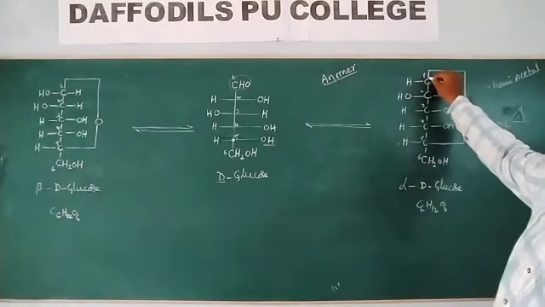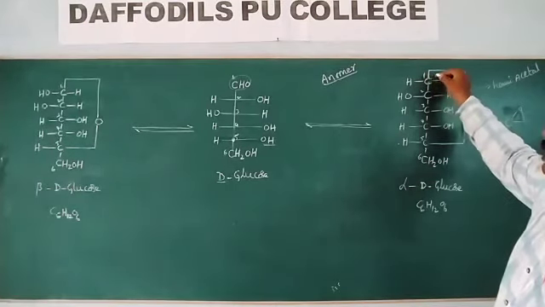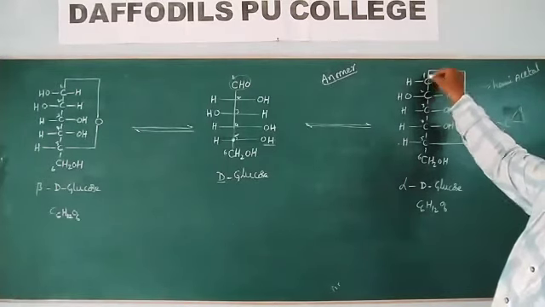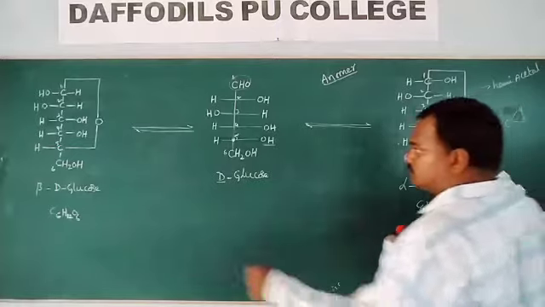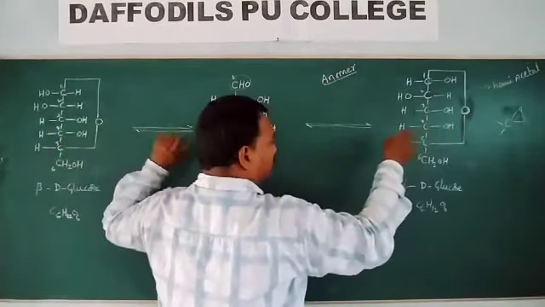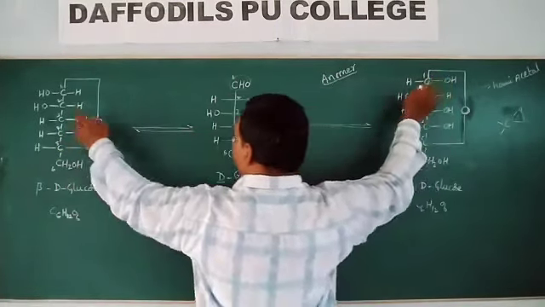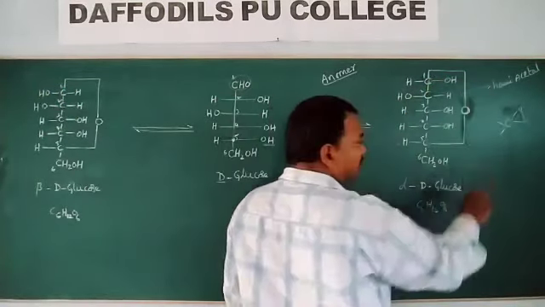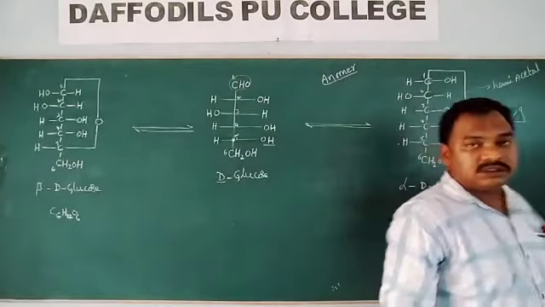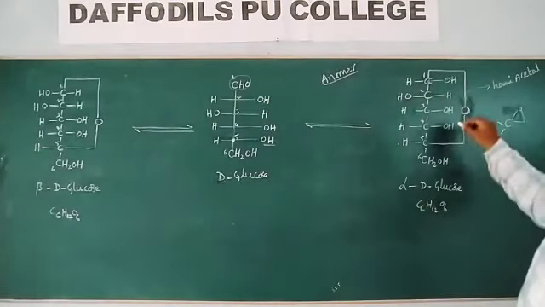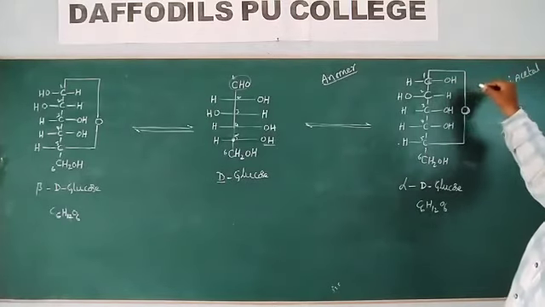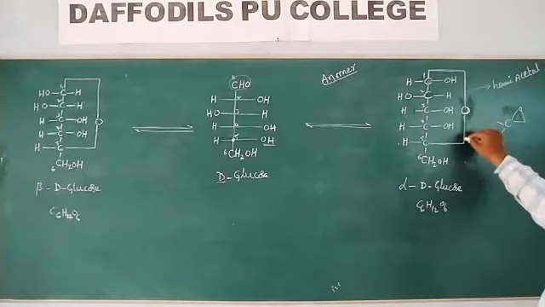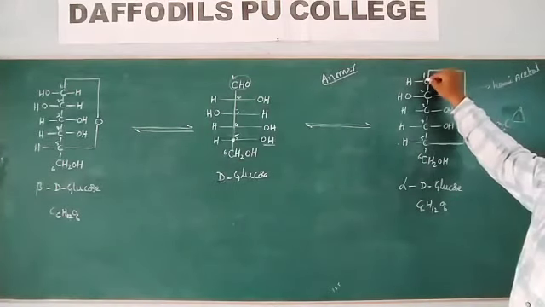Which carbon is the anomeric carbon? This carbon is the anomeric carbon. Stereochemistry means how the groups are arranged on this carbon. Here the OH group is presented on the left side, here on the right side. That means the stereochemistry of the carbon having hemiacetal bonding differs.